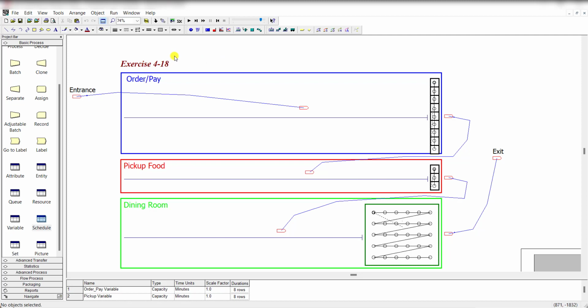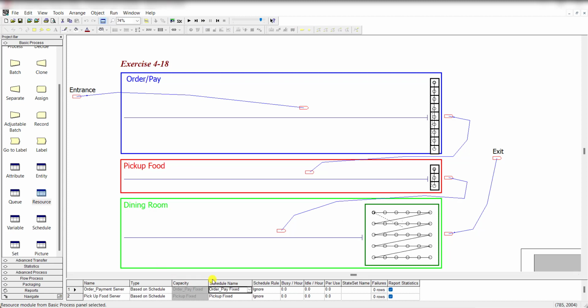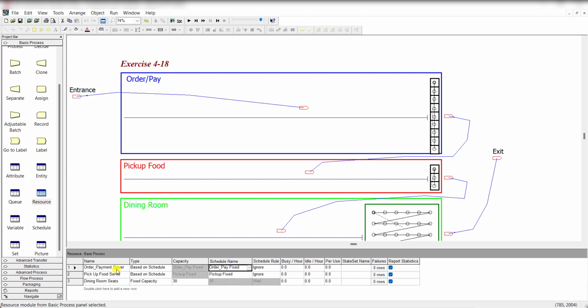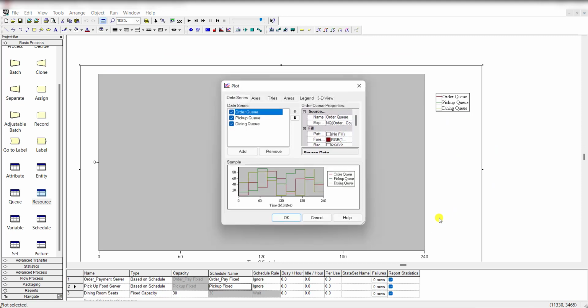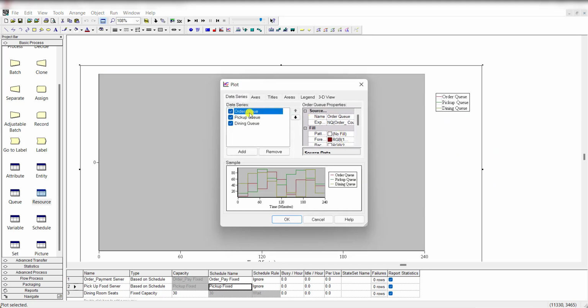That's it. Now let's run the model with the first requirement. Under this requirement, the order payment server is fits and the pick up food server value is also fits. That's it. And this one is the plot, and the plot is showing the order queue, pick up queue, and the dining queue.